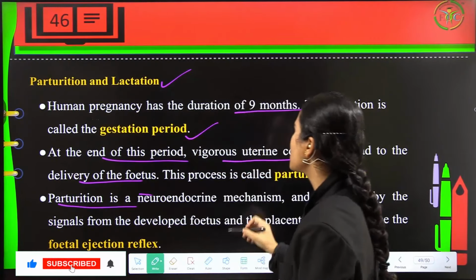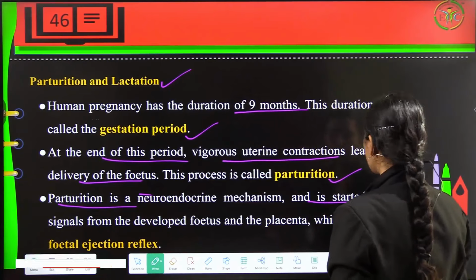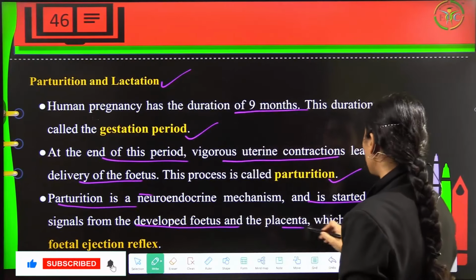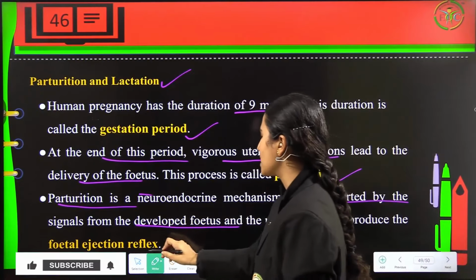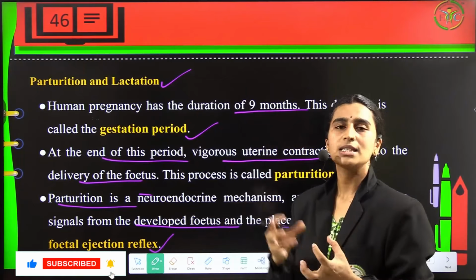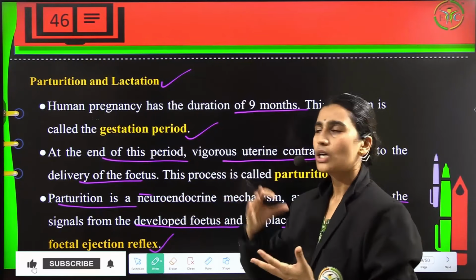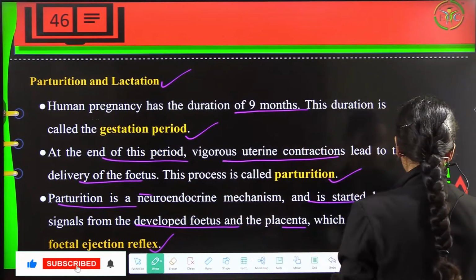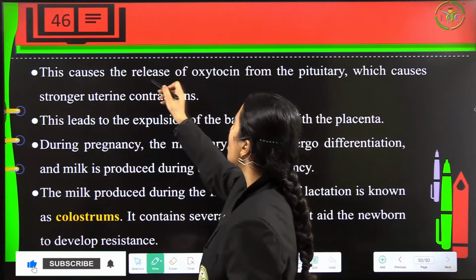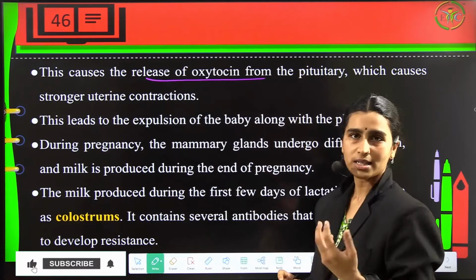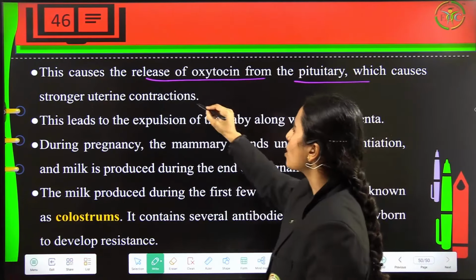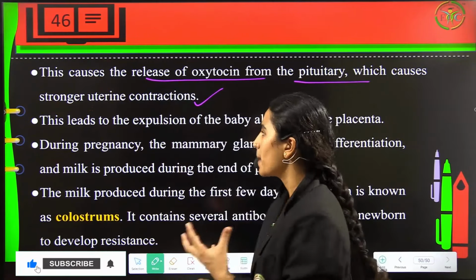Now parturition is a neuroendocrine mechanism which is started by signals from the developed fetus and the placenta, which will produce the fetal ejection reflex. So it is a neuroendocrine system where the signals are passed from the fetus to the brain, to the endocrine systems, to produce the fetal ejection reflex. Now this will cause release of oxytocin hormone from the pituitary, as I told you, which will help in delivery, and this will cause stronger uterine contractions, the pains.